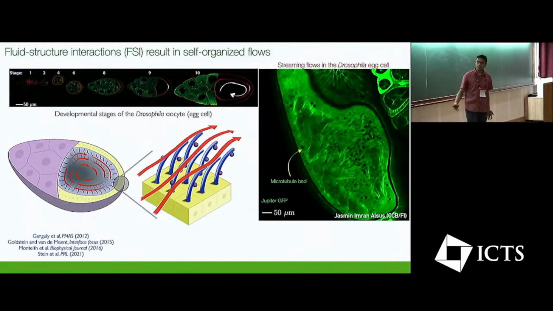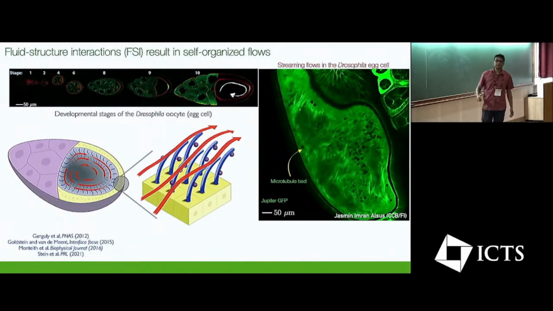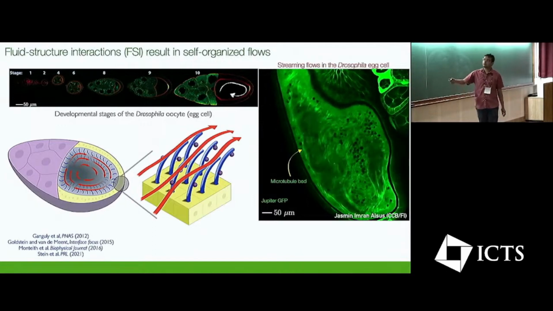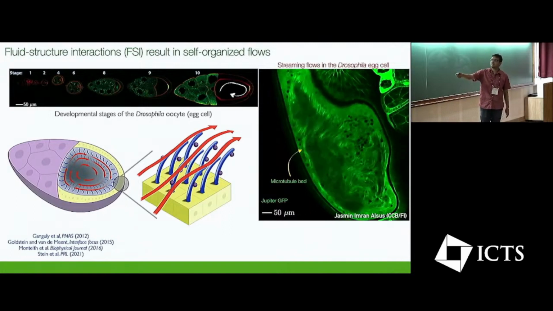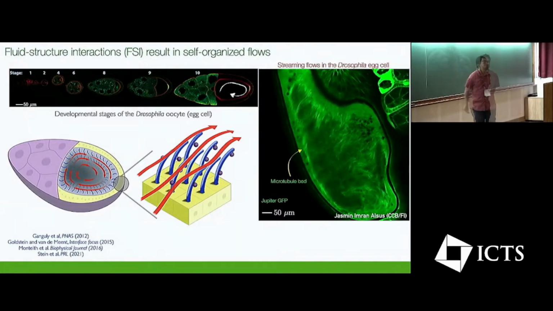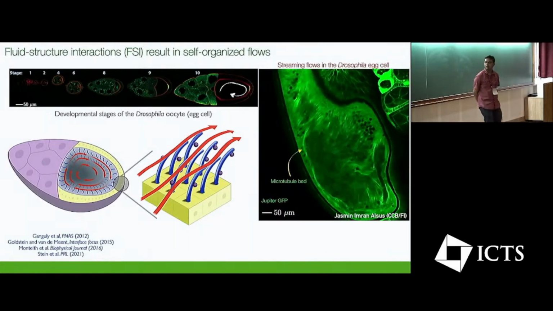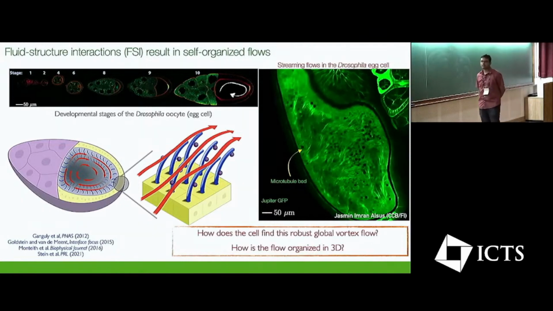And as these filaments buckle, they generate more flows. But now there are thousands of such filaments, so they all interact synergistically through the flows and the deformations. And this results in a self-sustained collective dynamics where you see the emergence of this large-scale flow in the interior, and all the filaments have laid down at the boundary like seaweeds. So what I want to tell you about is a coarse-grained model that tries to put this description in maths and tells you about the organization of the flow in 3D.